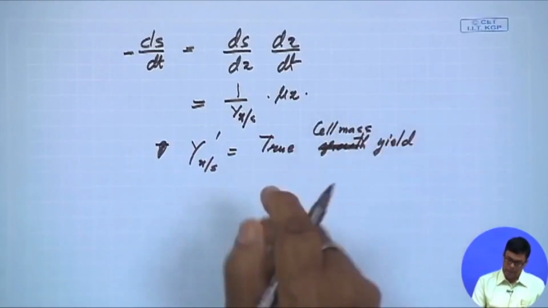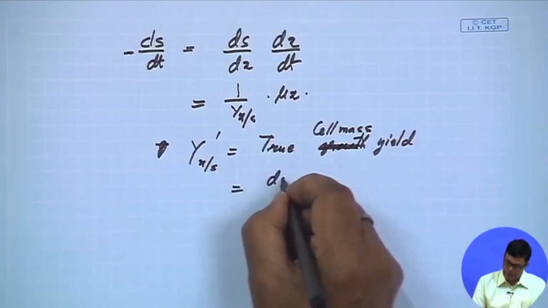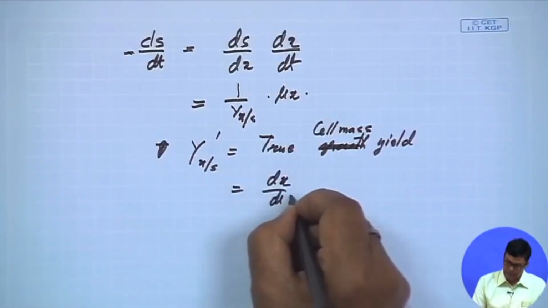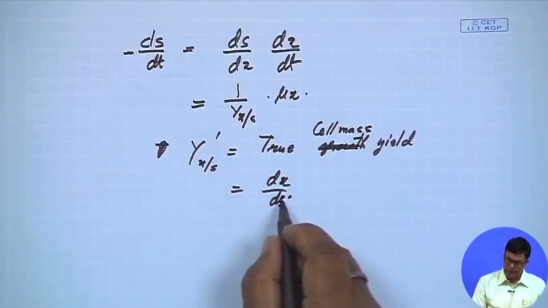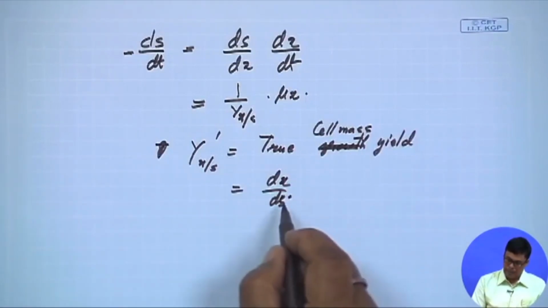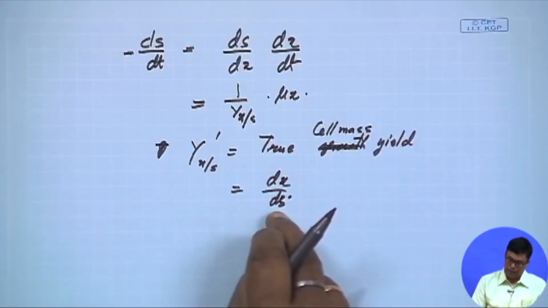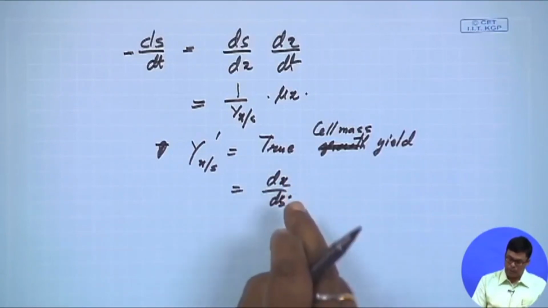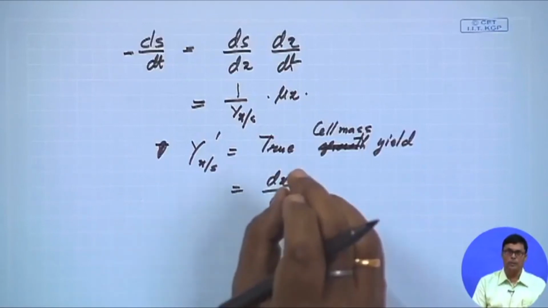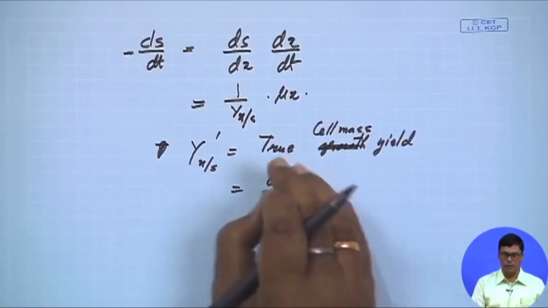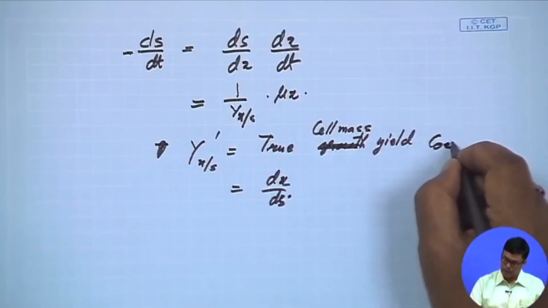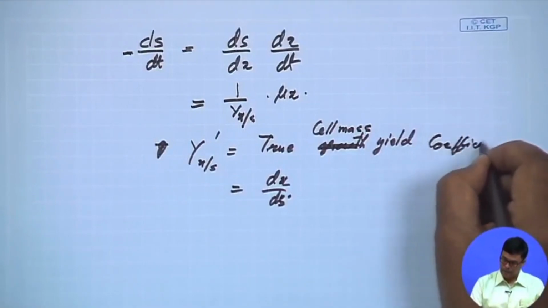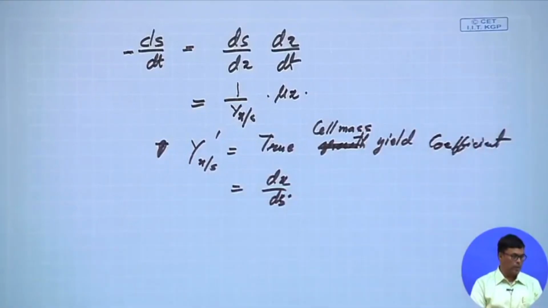That means this is equal to dX/dS, same as the overall yield coefficient, but here it means per gram of substrate how much cell mass is produced when all the substrate is used for the growth of the cell only. It is not going for the maintenance of the cells. That is called the true yield coefficient.